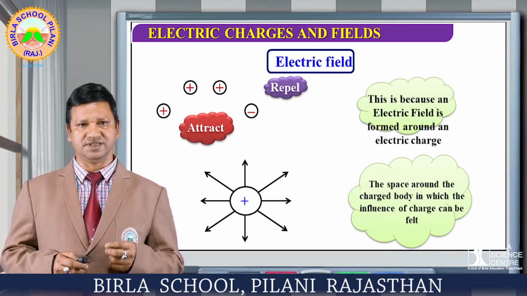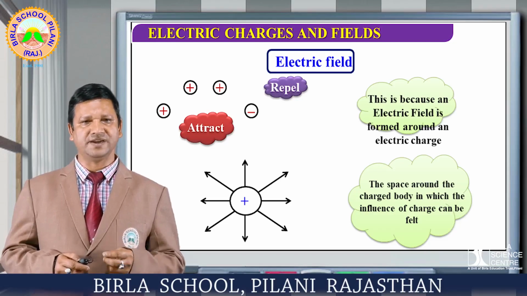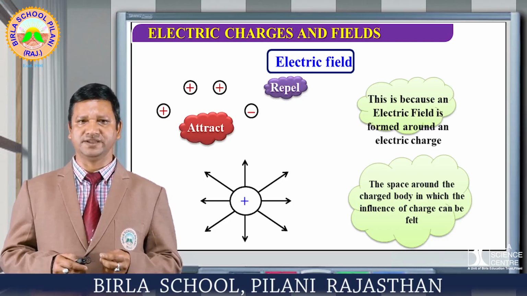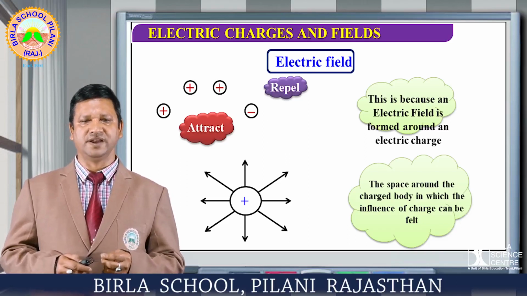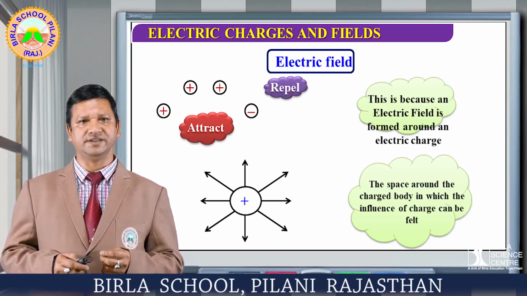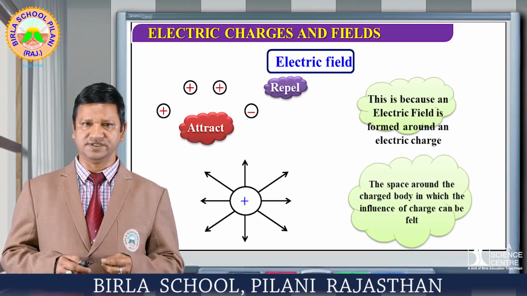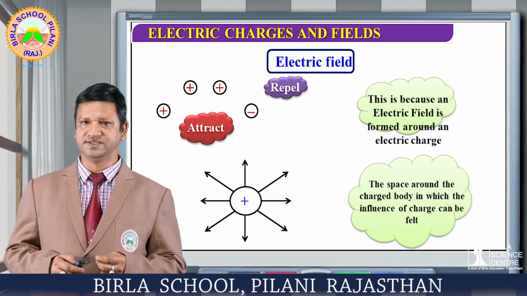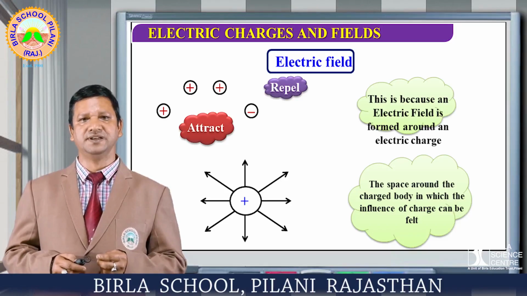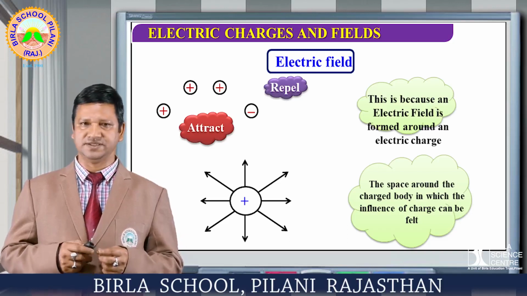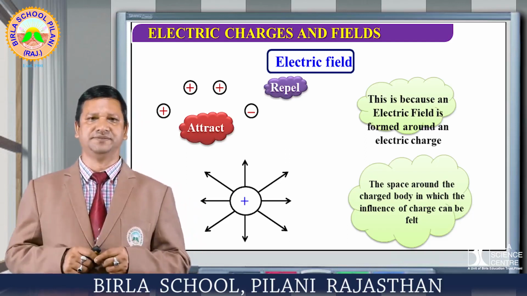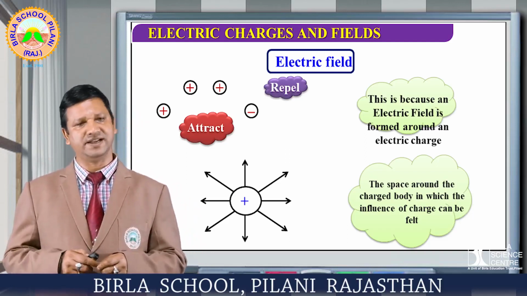Now we are having a charge, suppose it is positive, and another positive charge comes near to this charge, we get a force of repulsion. And if the charges are of opposite nature, that is positive and negative, this shows attraction, that is the property of the charges. This is because an electric field is formed around a charge. A particular charge starts forming its own field, and that field we call the electric field.